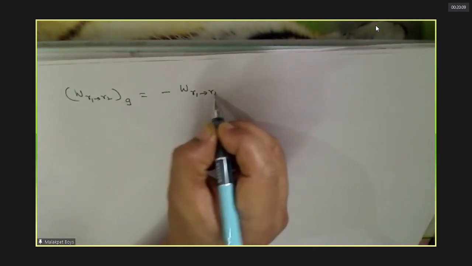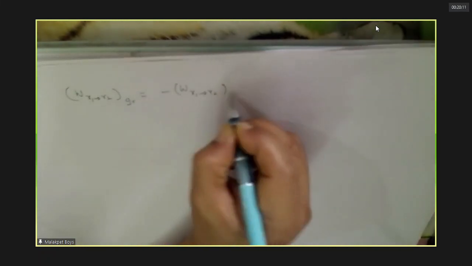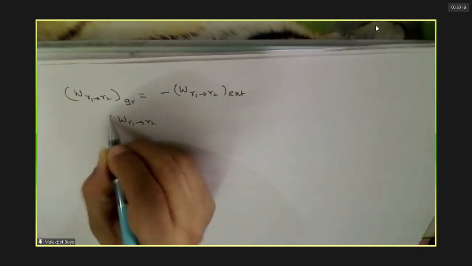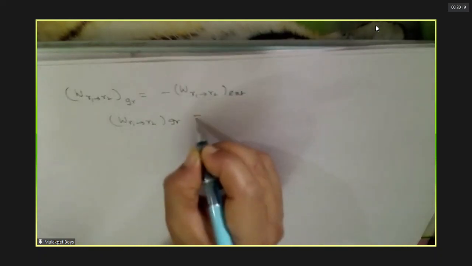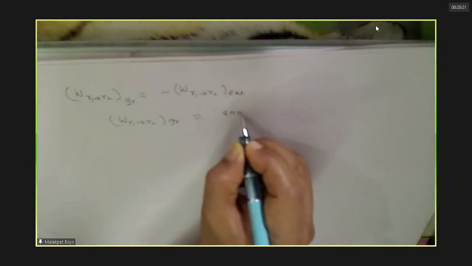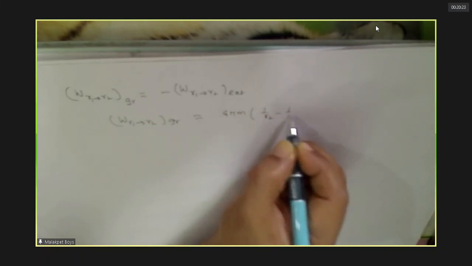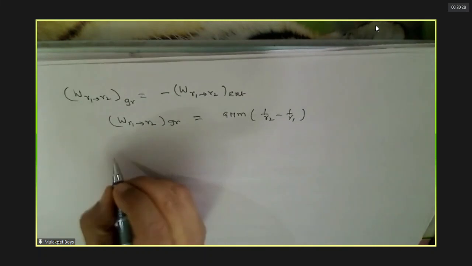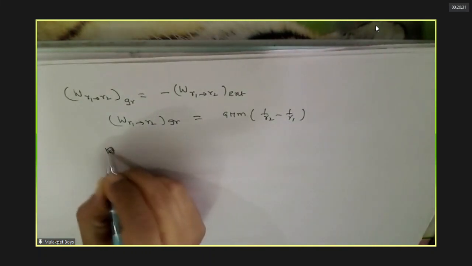Now we have seen that work done to move from R1 to R2, initial to final, by gravitational force is the negative of the work done from R1 to R2 by external force. And you know that work done from R1 to R2 by gravitational force is GMm. Followed this? Now suppose we are doing this, what is the work done? This is mass m.